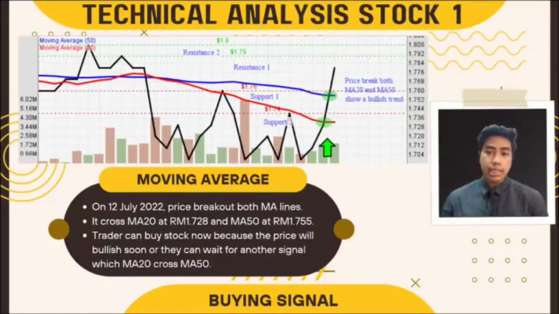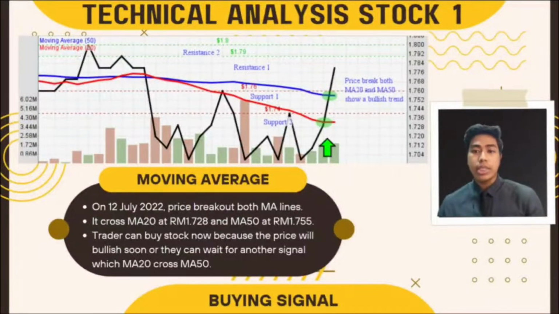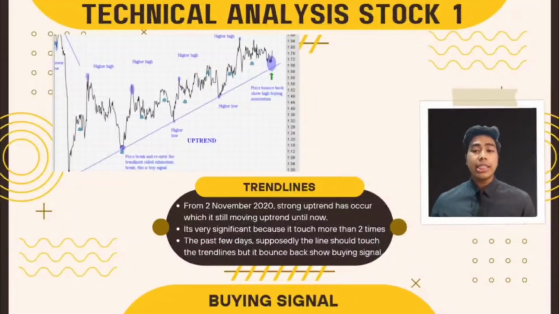And for confirmation, the trader can wait for another signal, which is the moving average 20 days crossing the moving average 50 days line from below. For the last indicator, which is trend lines, there is a very strong uptrend starting from 2 November 2020 until now.